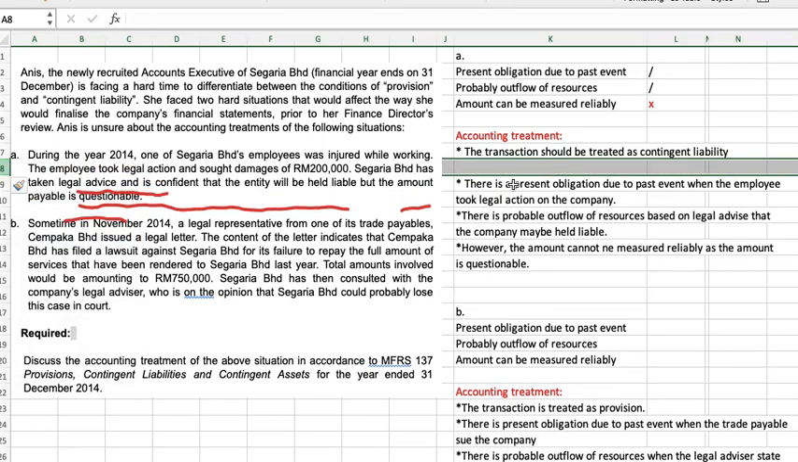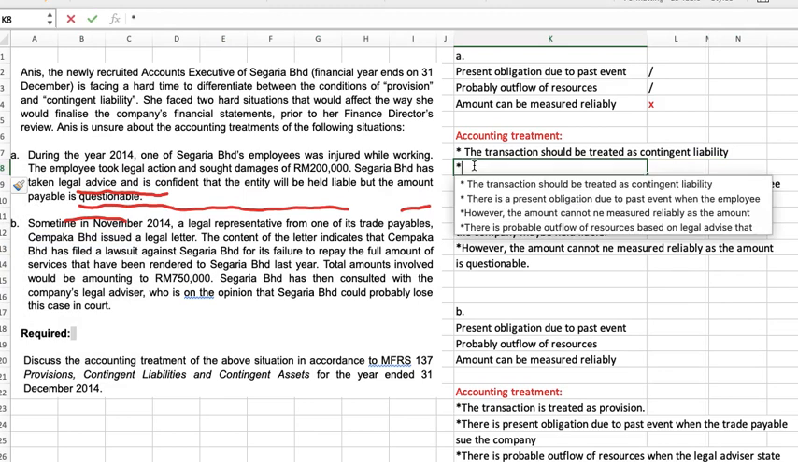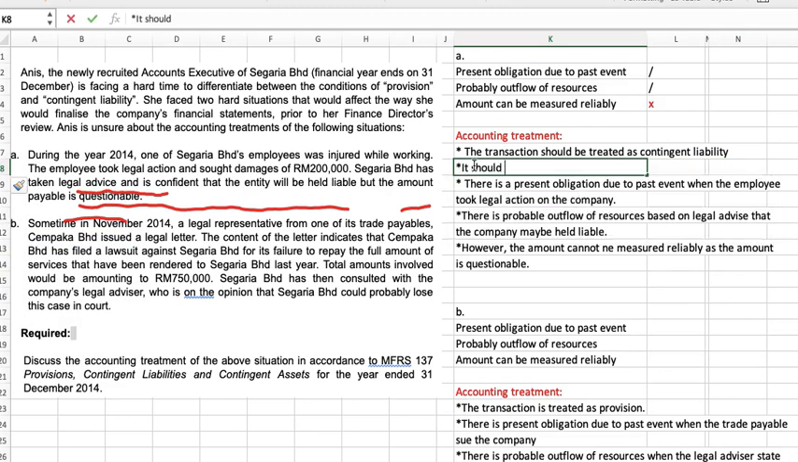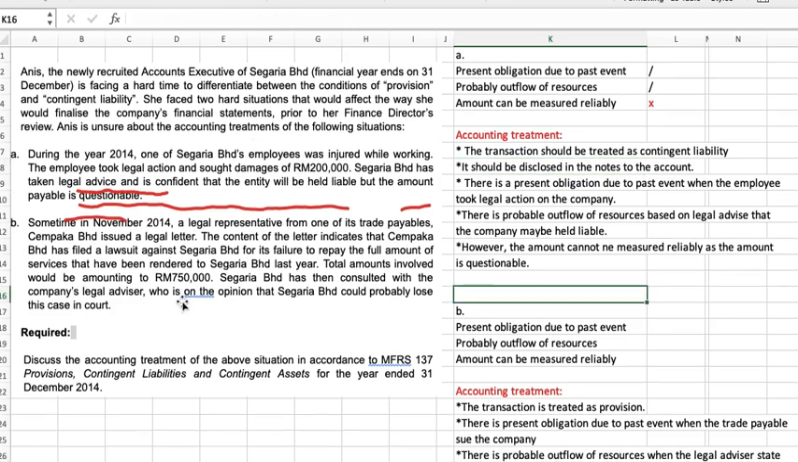When you say it is treated as contingent liability, how do you treat them? It should be disclosed in the notes to the account. Okay, this one you must know. Alright. B.